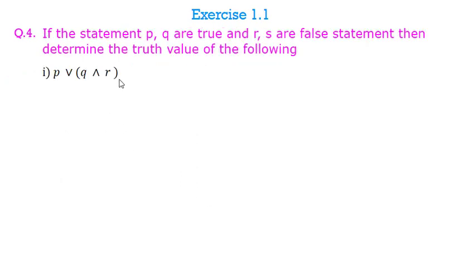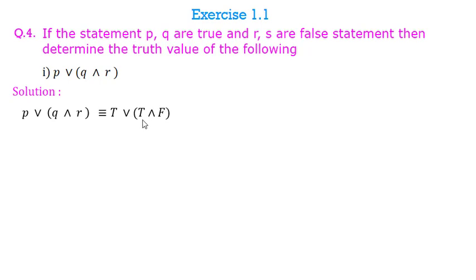Next question is if the statements P, Q are true and R, S are false statements, then determine the truth values of the following. So the first statement is P or Q and R. Now here we will write their truth values. So true or true and false. First I will simplify the bracket.